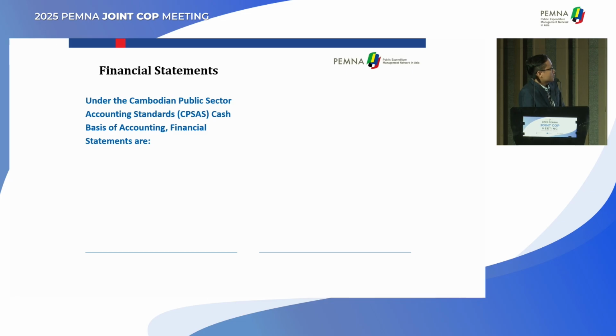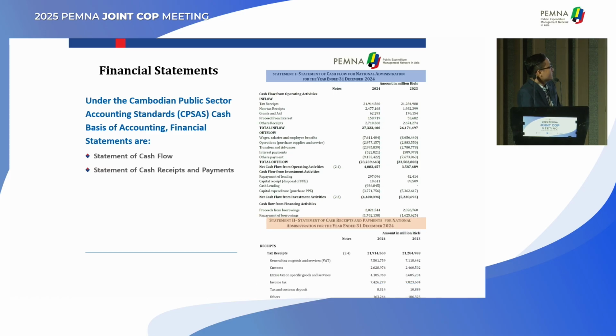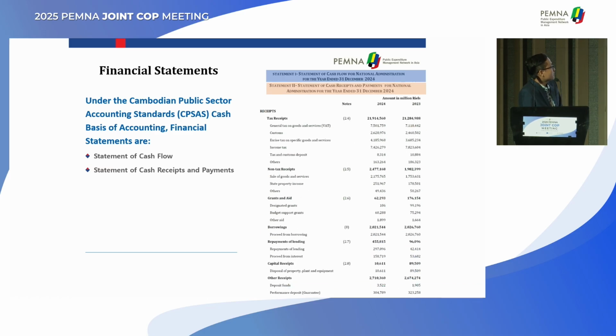Based on the Cambodian public sector accounting standard, we produce a statement of cash flow, based on cash basis. And we also have a statement of cash receipts and payments. In the Cambodian accounting standard, we use accrual basis, but before we move to accrual basis, we need to adopt the cash basis first.